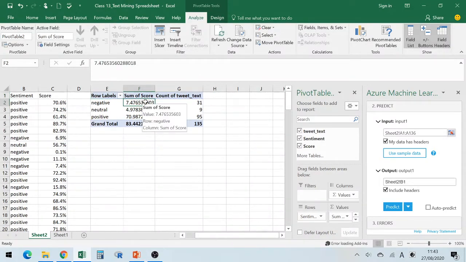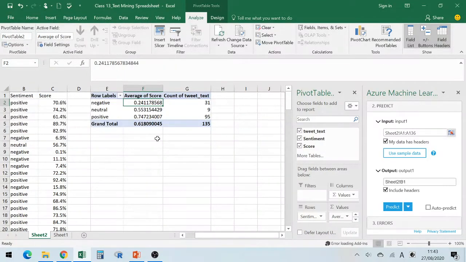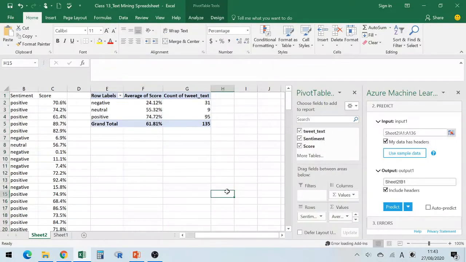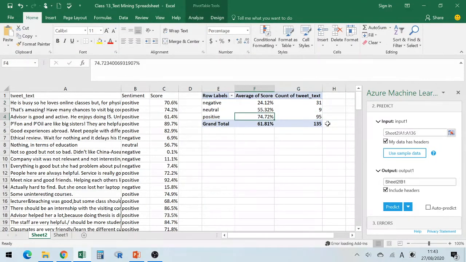I don't need a sum, so I go to Field Settings and choose average. Here we go, average score. Can I change this to percentage? Yes, I can. This means the result is that there's a total of 135 data points. Out of this, 95 people gave a positive comment and 31 gave negative comments. The average score for positive is 70%, neutral is 50, and negative is 20.